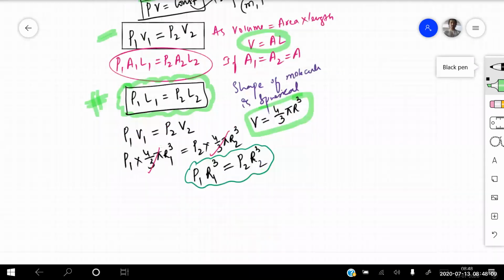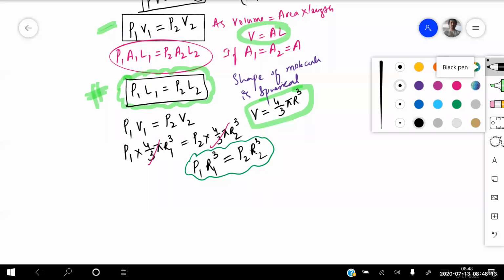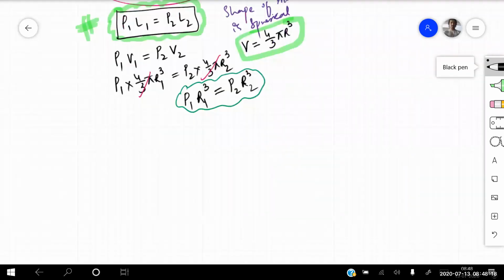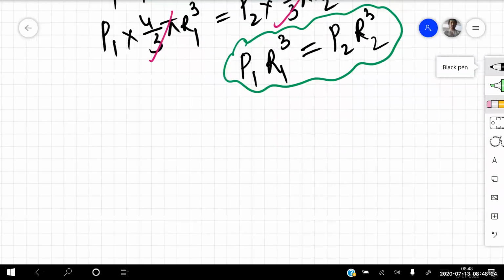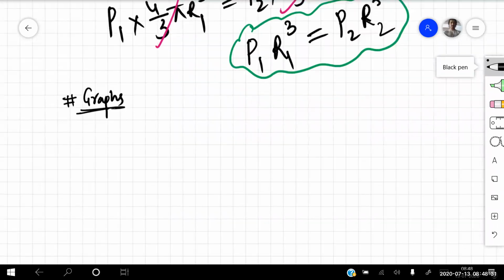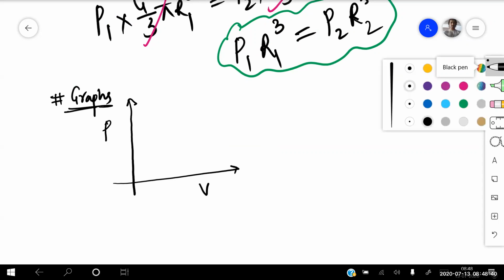Yes, sir. Chalo. Let us try to take the graphs of this one, beta. So the first graph I'm drawing right now is pressure versus volume.